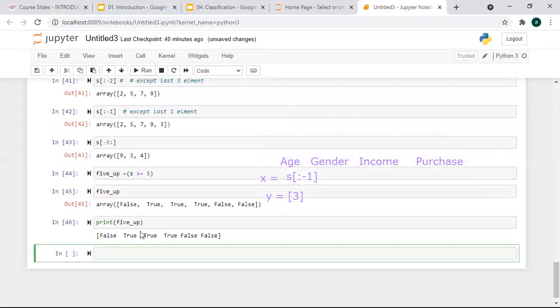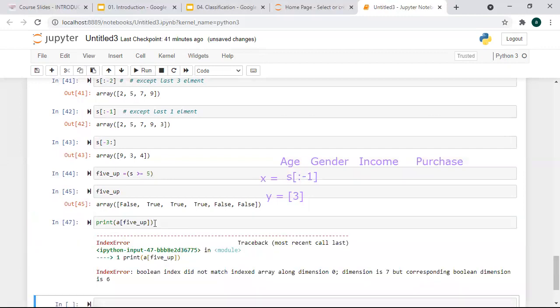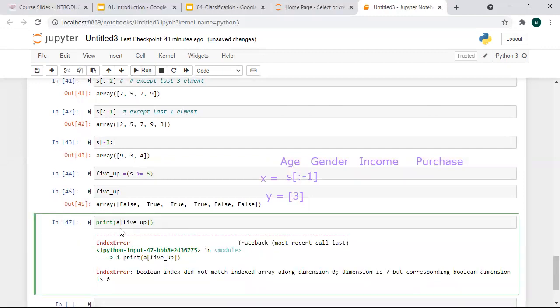You write it in square brackets, because 5 up will be used as an index, so you write it this way and it will print the elements for you.